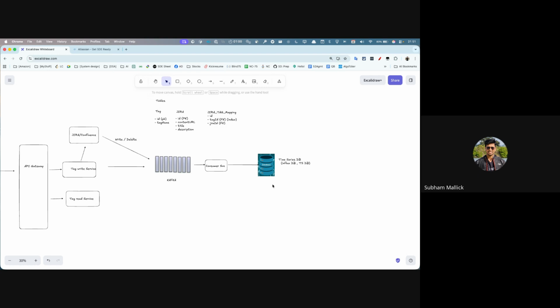So for the write path, I think we should write in a separate DB, and for the read path, a separate DB, so that we can cater to two things at a different level, different speed, different QPS. Because if I have the same DB for read and write, then it would be a hell of a lot of problem. And I have not connected the read path yet. So normal DBs would normally work here, but to cater to the top things,